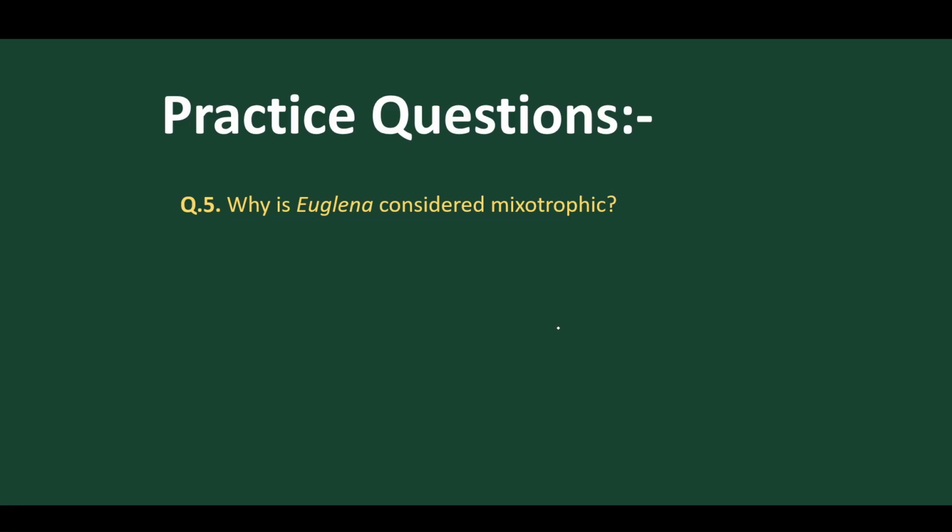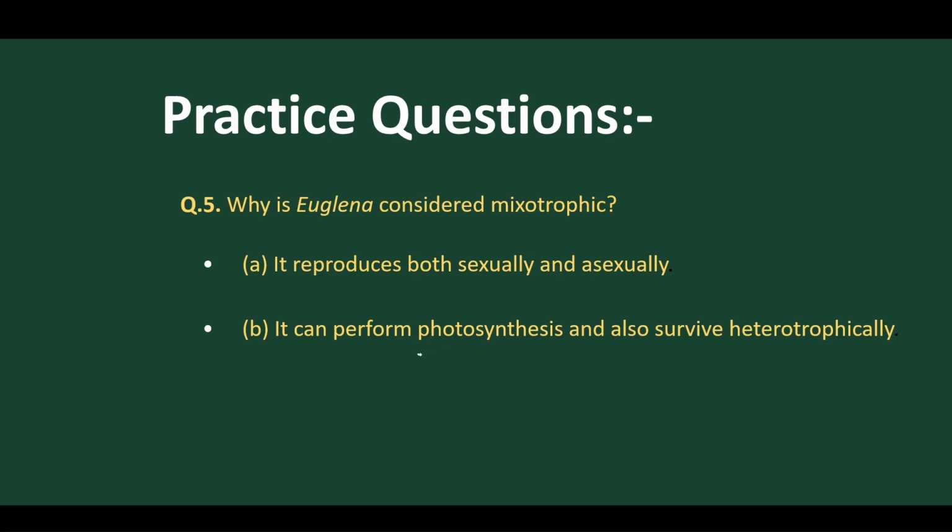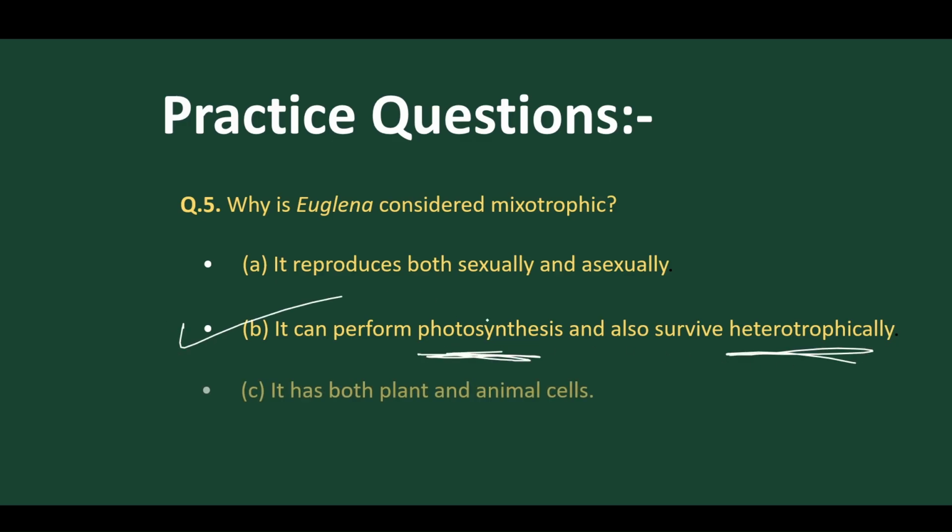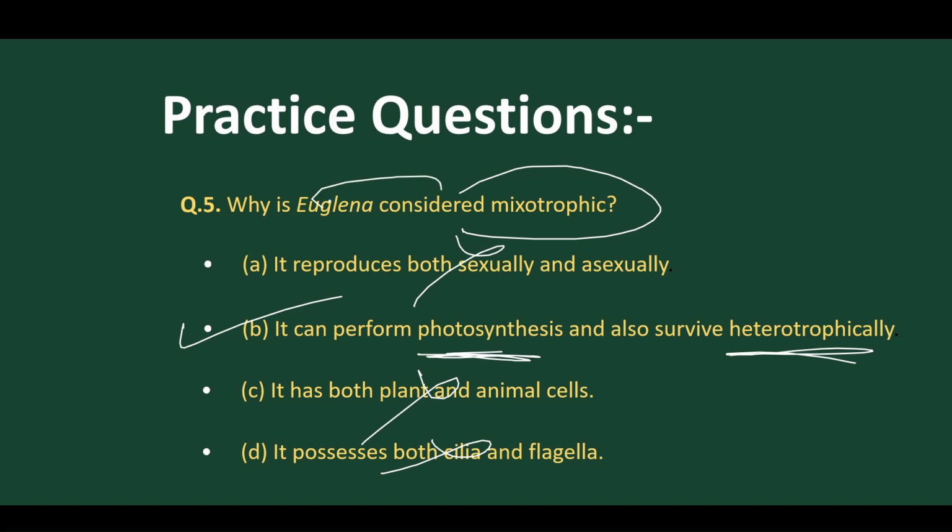Why is Euglena considered a mixotroph? Both types of nutrition are present. It can perform photosynthesis, and also be heterotrophic. So this one is right. It has both plant and animal characters. Okay, for the nutrition question, this one is the right answer.